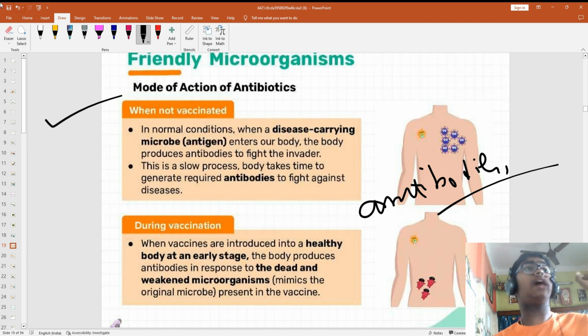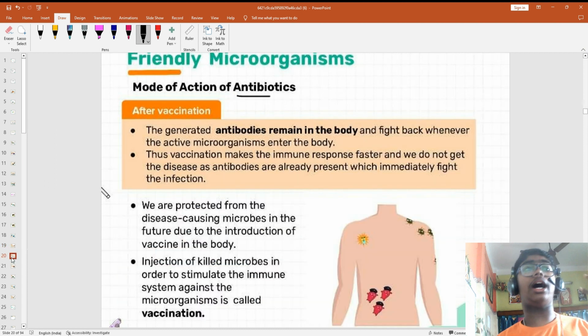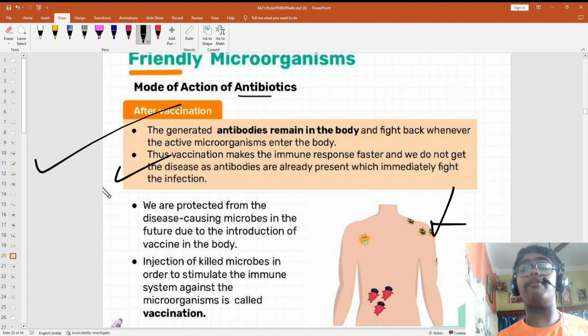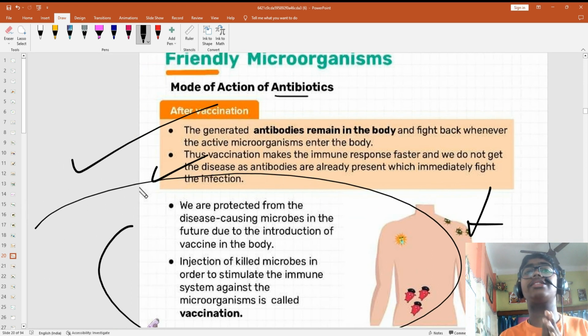If a strong microorganism, which can cause disease, enters our body, our body knows how to fight it, so it will release antibodies and kill it. Simple work done. This is called the vaccination process, where we are injecting the killed microorganism.